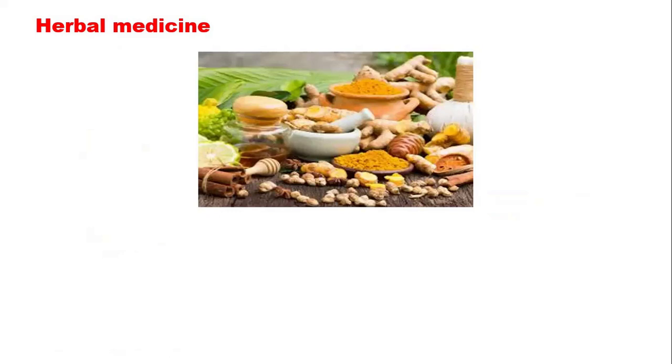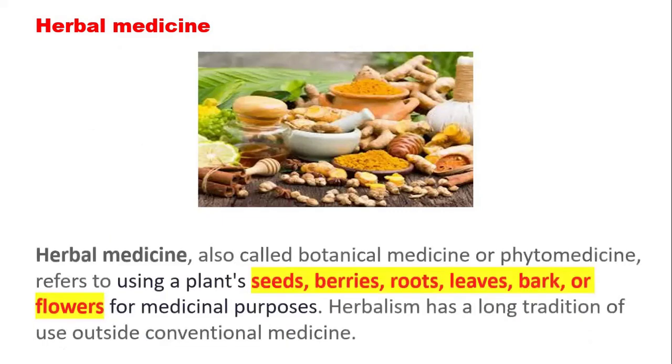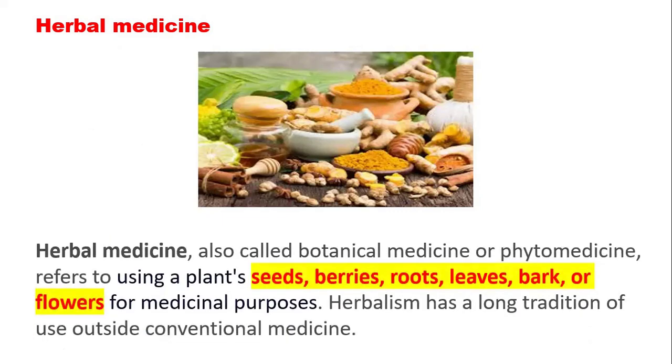Not to make confusion, because likewise the different terms are there. Herbal medicine means the part of the plant we use for the preparation of the drug. That is nothing but your herbal medicine. Herbal medicine is also known as botanical medicine or phytomedicine, which refers to the use of plant parts such as the seed, berries, root, leaf, bark, or flowers for medicinal purpose.